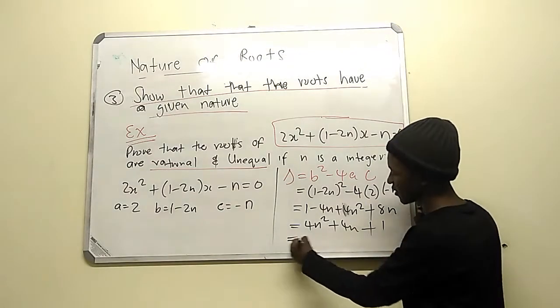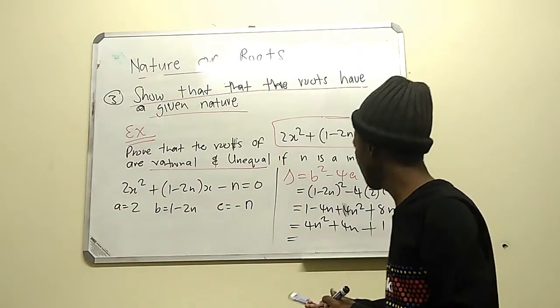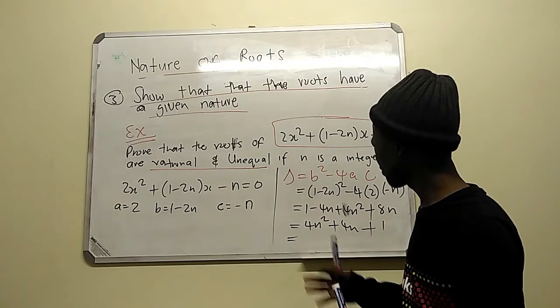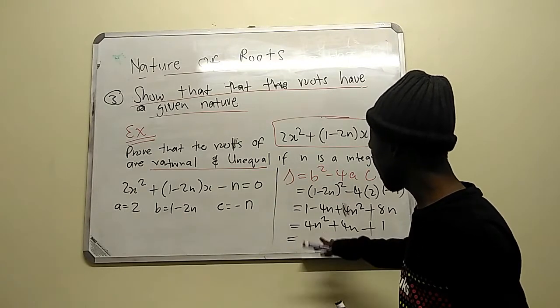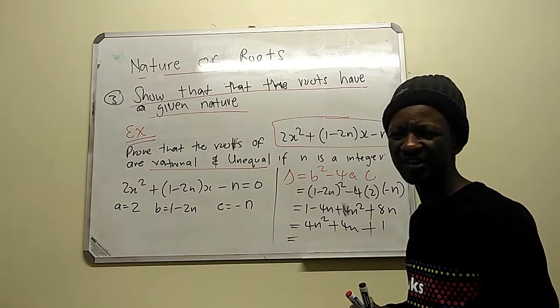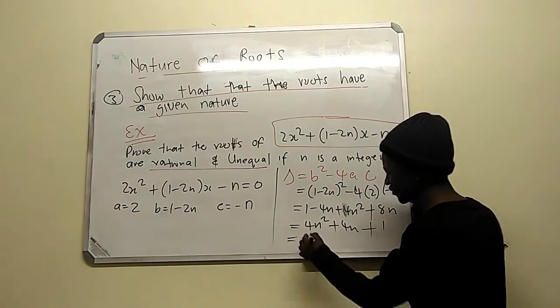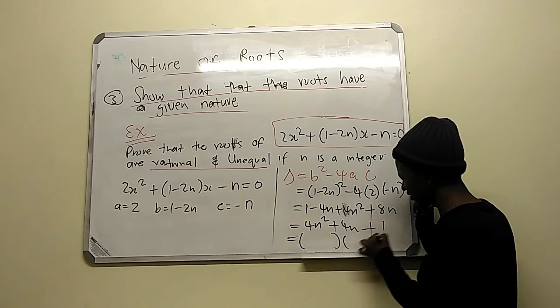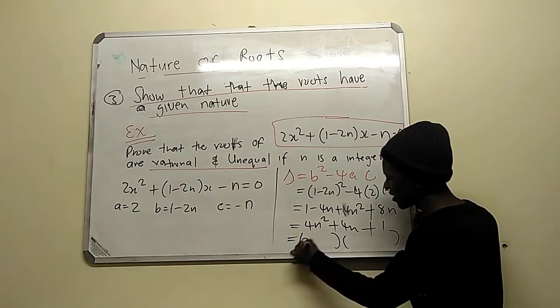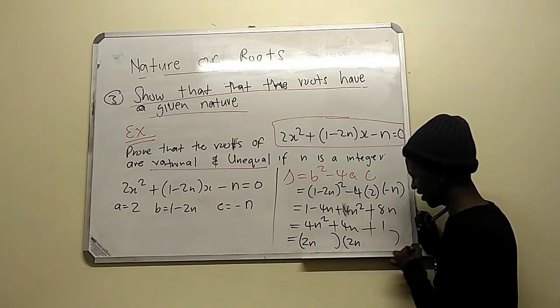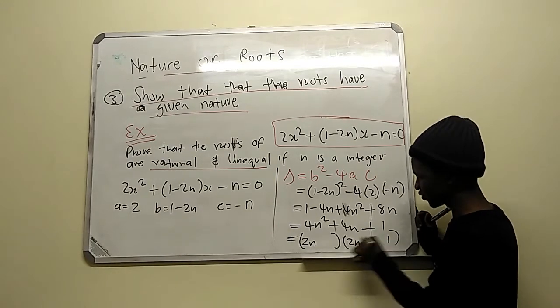So guys, when the expression is like this, it's very difficult to determine, so we can try and factorize it. If we try to factorize, we can say 2n and 2n, plus 1 plus 1.